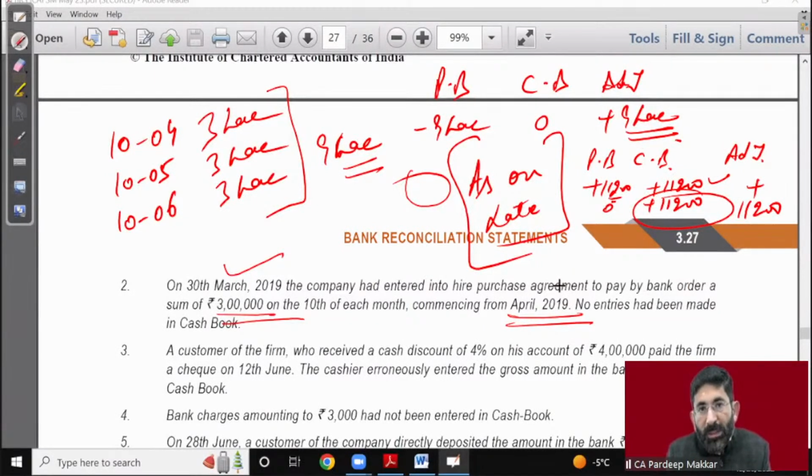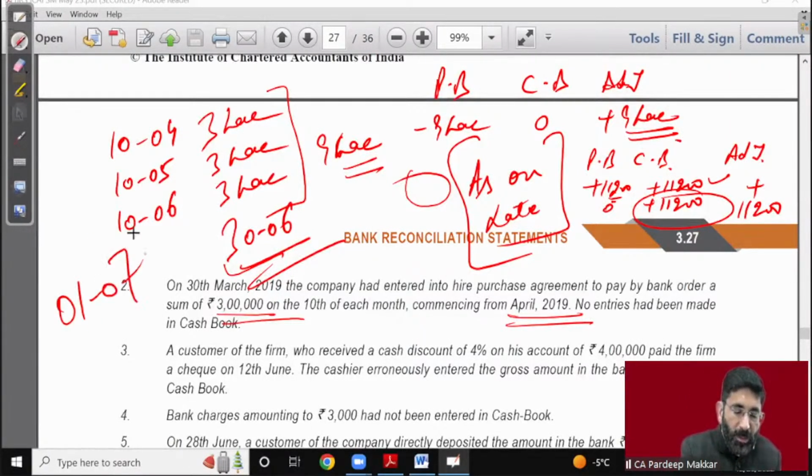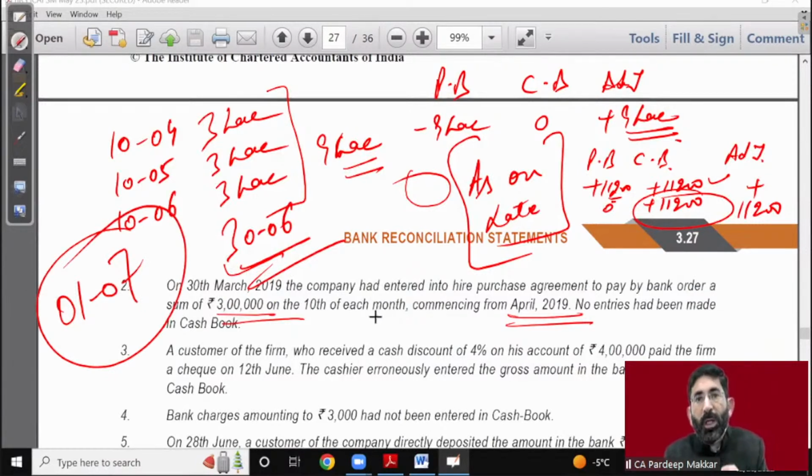We have to consider each and every point of past, but we will not have to consider any point of future. So if date is 30th of June, we'll have to make adjustment of every transaction, whatever is done up to 30th of June. But we will not have to make any adjustment of transaction from 1st of July onwards. That should be clear to everyone.